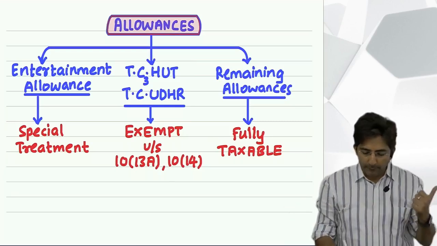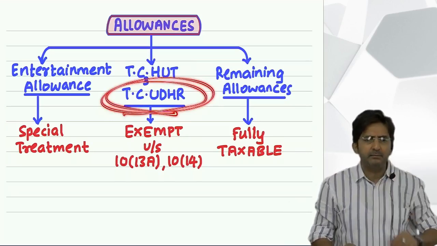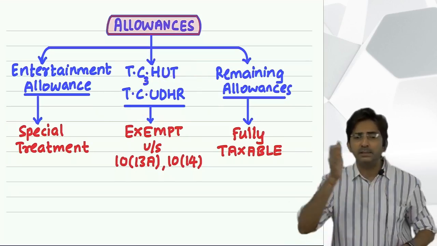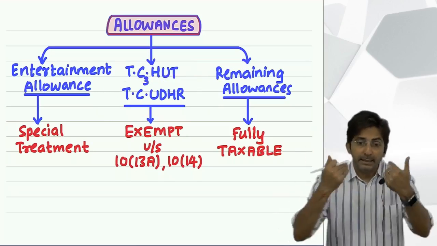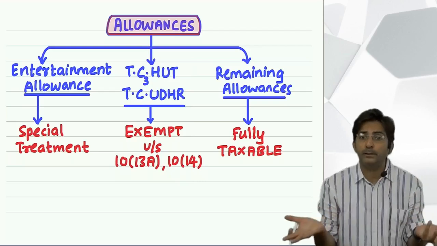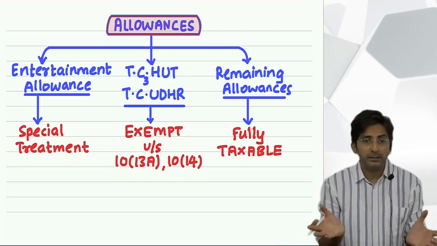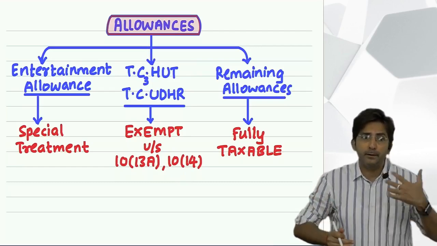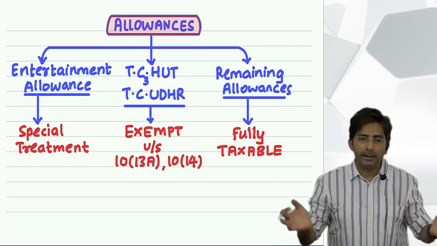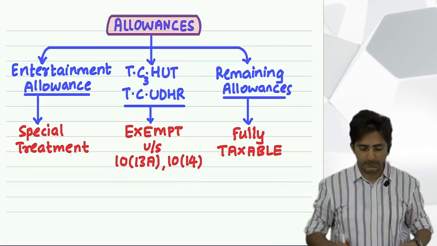In short, for every allowance in TCU, the rule is the same. Only the name of the allowance is different. Even the nature is the same. Nature means all are for office. But every allowance has a different name: traveling, conveyance, uniform. But everything is for office purpose.